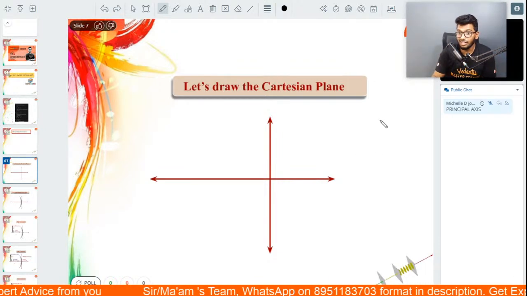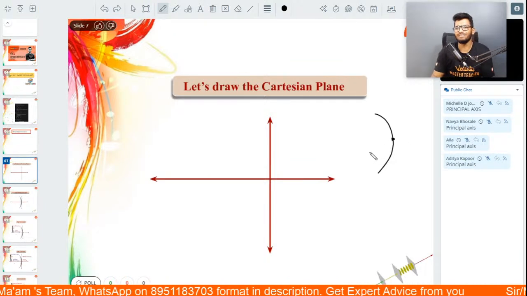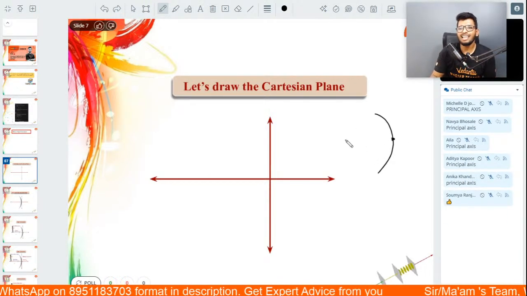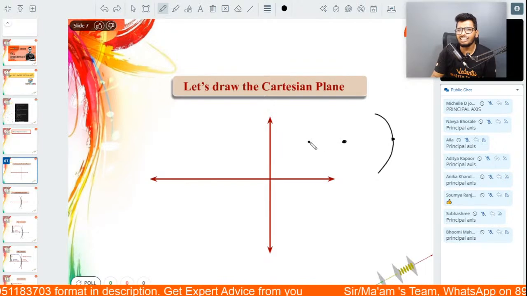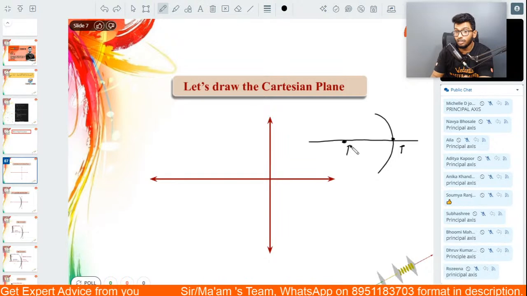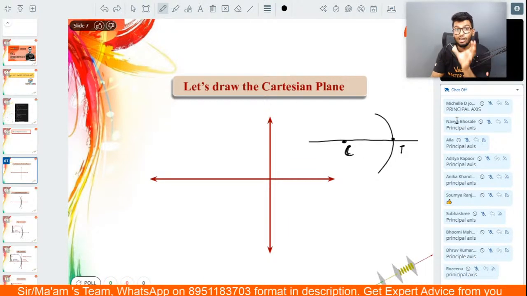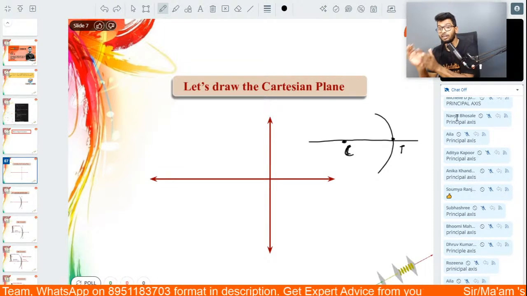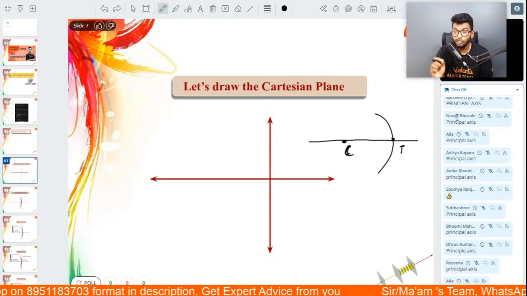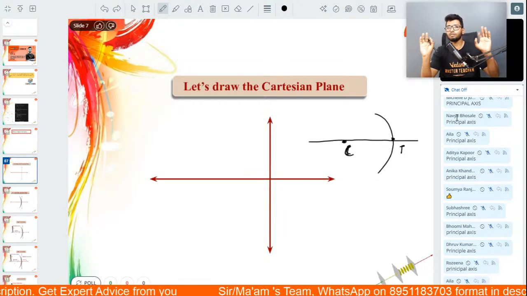If you have a mirror, let's say, exactly, Michelle. Exactly, Navya. Exactly, Ale. Exactly, Aditya. That line is called the principal axis. Now, you must remember this. Let me tell you why this is so important. Because, people, all the distances that we measure when we talk about ray diagrams are measured with respect to the principal axis.